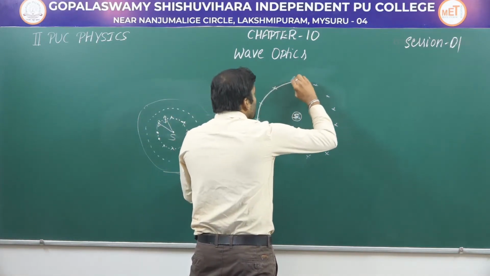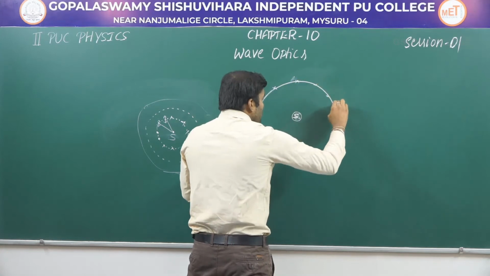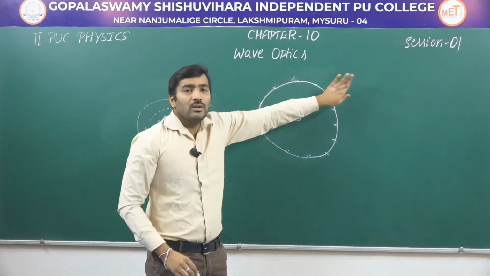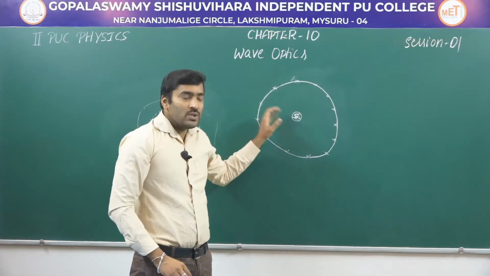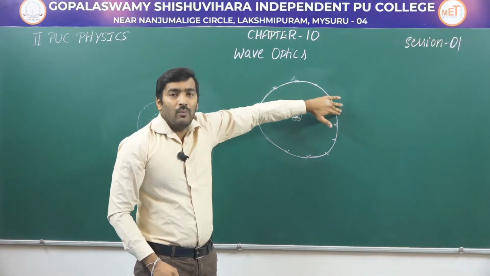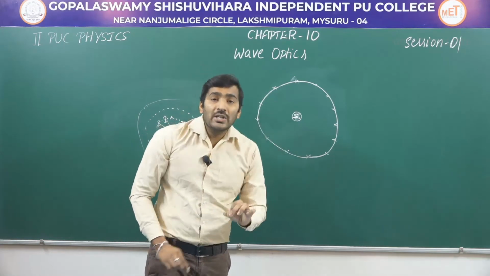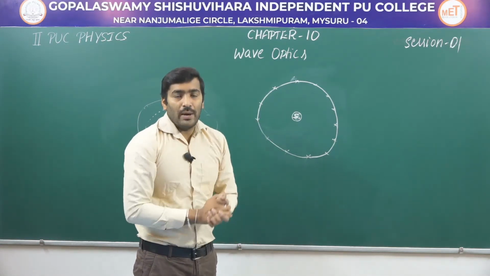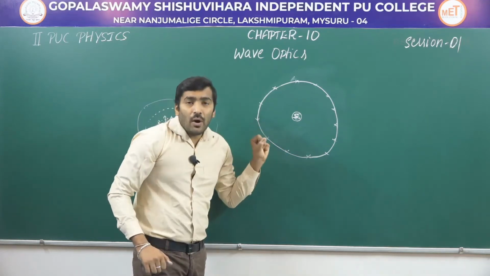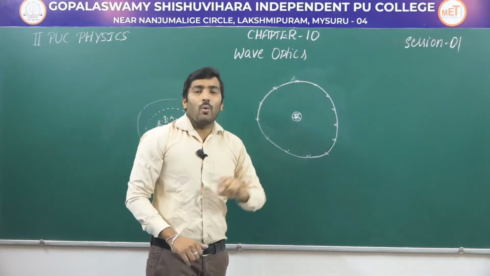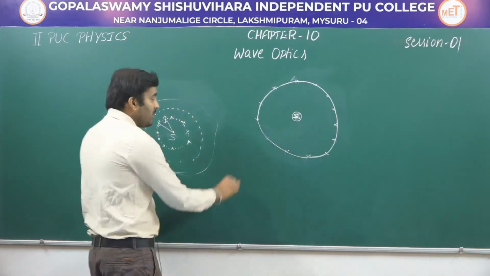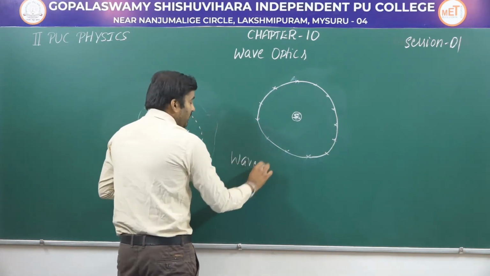Now I am going to join all these points. What I have got is a sphere around this source. All the points on the surface of this sphere will have the same state of vibration. The locus of all these points which are vibrating with the same phase is called a wavefront.